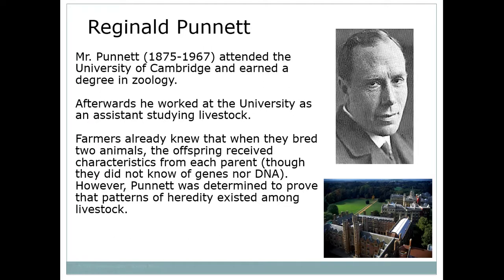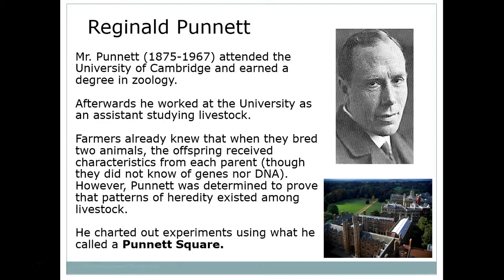And these farmers already knew that you could breed certain animals to get certain characteristics, but Punnett went about trying to actually scientifically determine what was happening so that there could be predictability in the mating and the heredity of livestock.